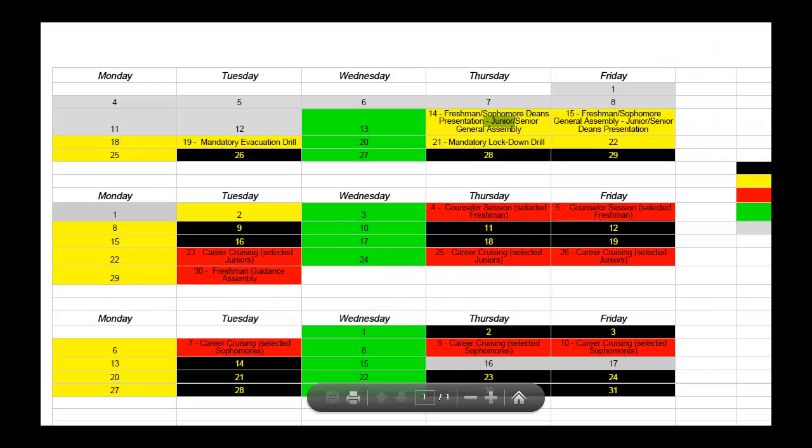Couple reminders. Scheduling for T-Bolt time is only to be used on black days or on our red or hybrid days. For our gold days, it is not necessary to register using Skyward Arena Scheduling. On black days, all students will be having to register for a session to take advantage of either extra help or independent study. On red days or hybrid days, most of our students will still be registering for T-Bolt time opportunities.